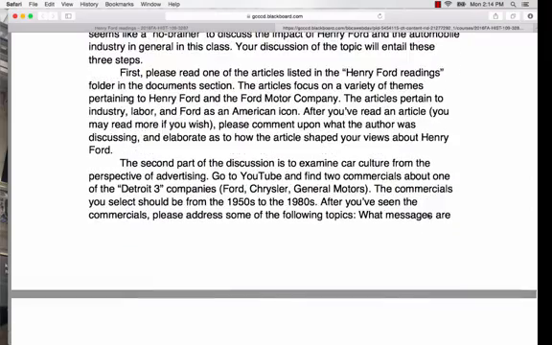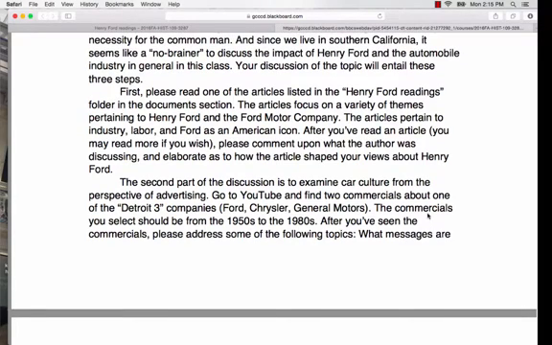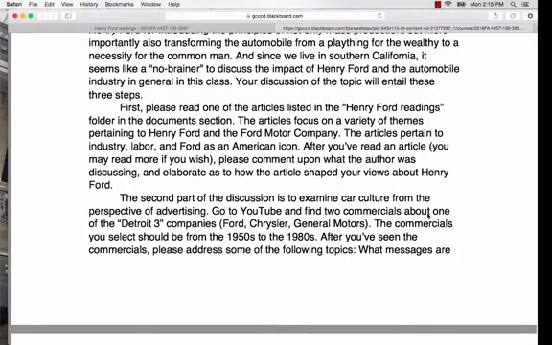in which you're to examine car culture of the 20th century from the perspective of advertising. The way to do this is that you go into the external links and video section here and choose two commercials. So you have to do a comparison and a contrast on two commercials. You can compare and contrast two commercials of the 1950s, one of the 50s and one of the 60s, and maybe one of the 50s and one of the 1980s, even into the early 1990s. But definitely don't get any commercials that are later than, say, 1990, 91, 92. So early 90s at the very latest.